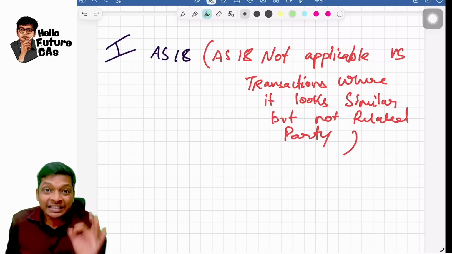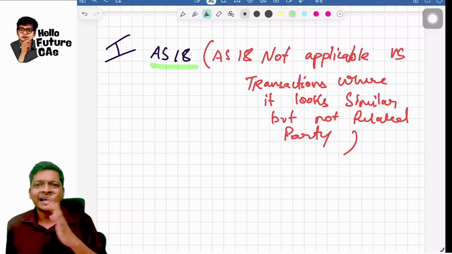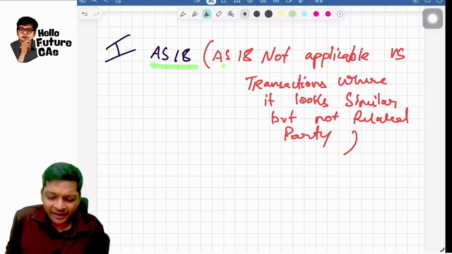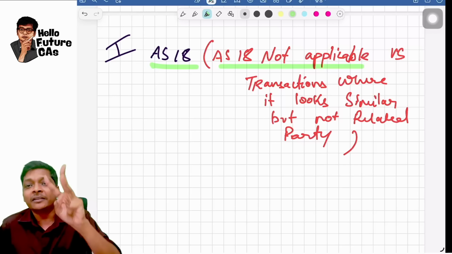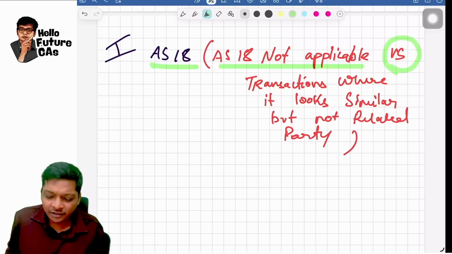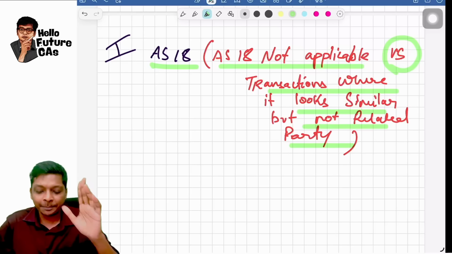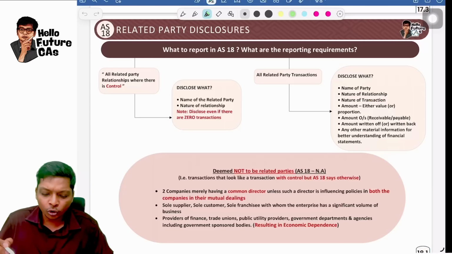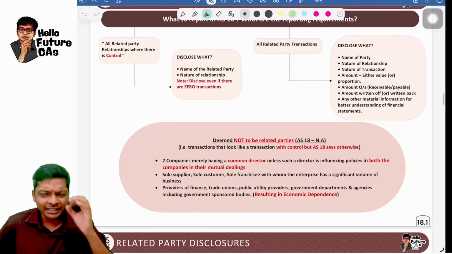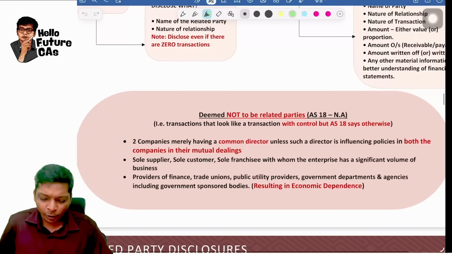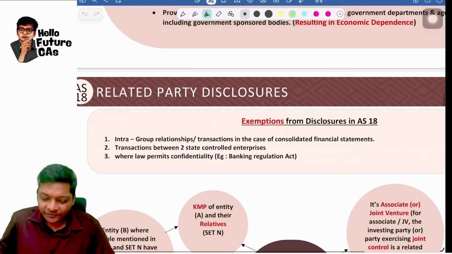The first theory question I'm giving you is from AS 18. In AS 18 we have one question where AS 18 is not applicable. We have 3 points: comparison with transactions which look similar but are not related parties. Let me show you this from my new concept material in AS 18, guys. It will be there in every book. First 3 points are where it is exempted from AS 18.